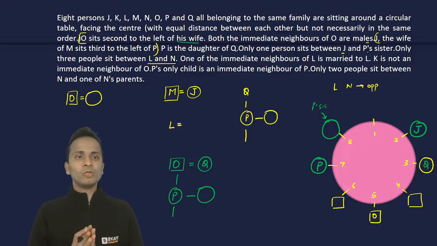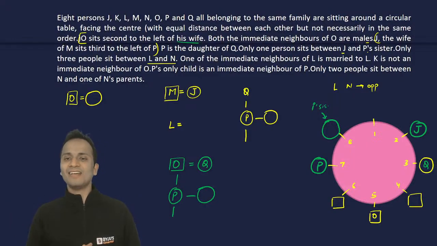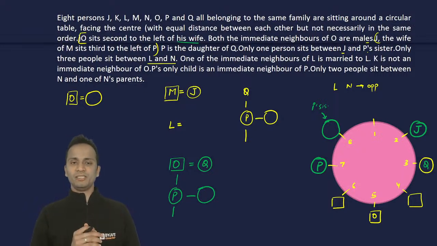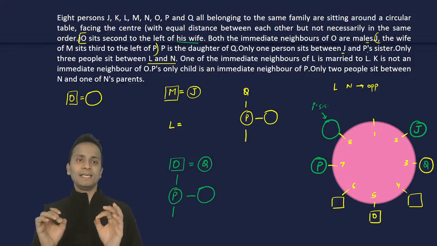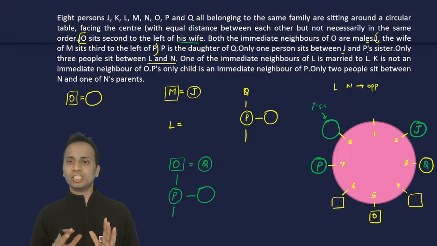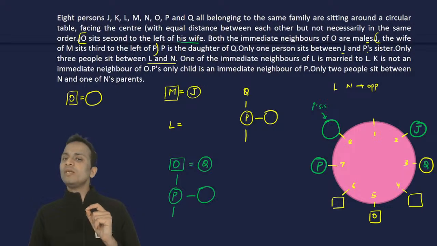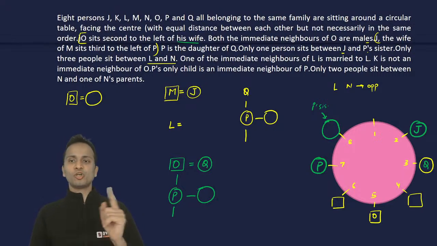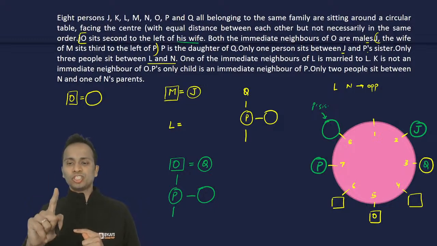Done. Now only 3 people sit between L and N. अब L और N क्या होने चाहिए? Opposite होने चाहिए. ठीक है? L and N should be opposite to each other. Clear? Now, there is only one place which is left, okay, for this opposite pair. That is chair number 8 and chair number 4.